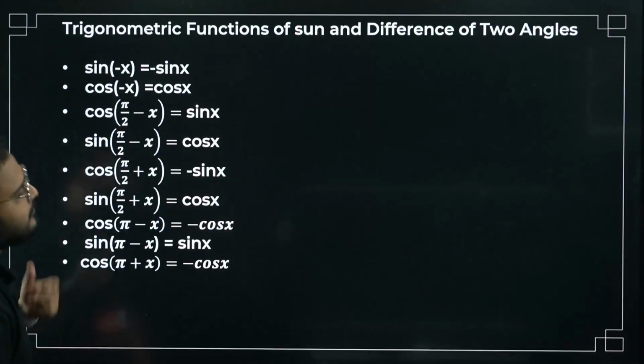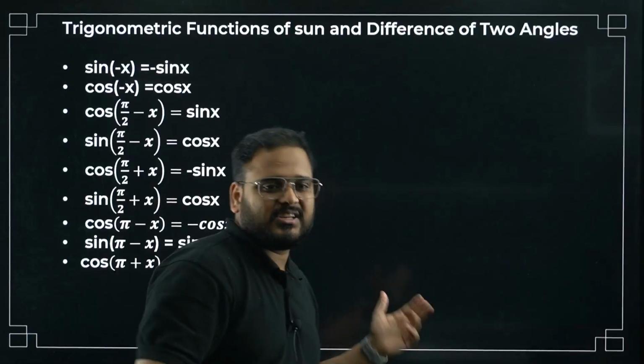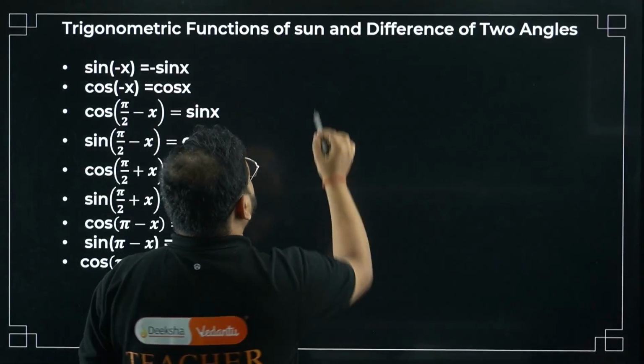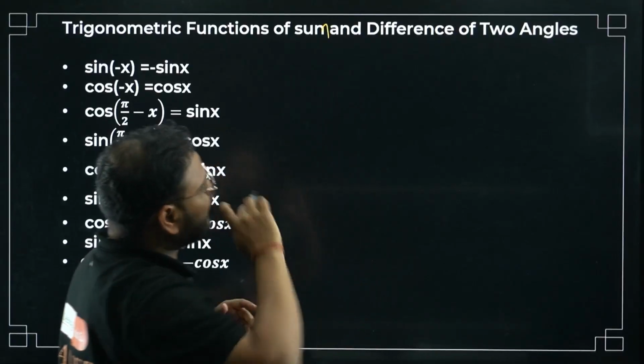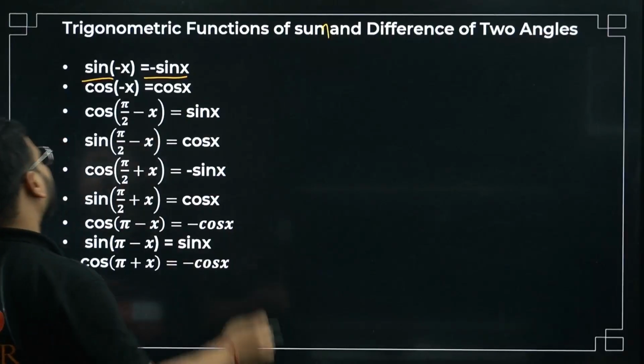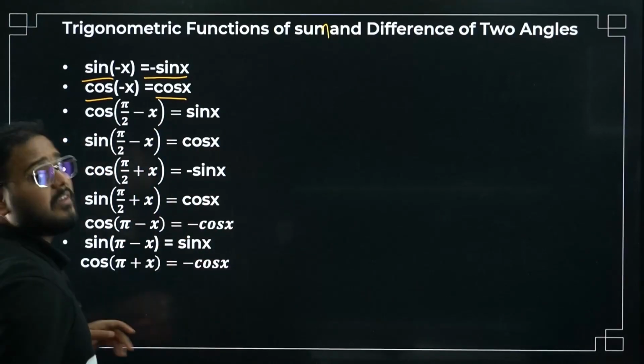Moving on to some important formulas and some functions. Let's see operations we'll have. Trigonometric functions of sum and difference, sum and difference of two angles. Sin of minus x, bacha, is going to be minus sin x, odd function. Okay, cos of minus x is going to be cos x, even function.